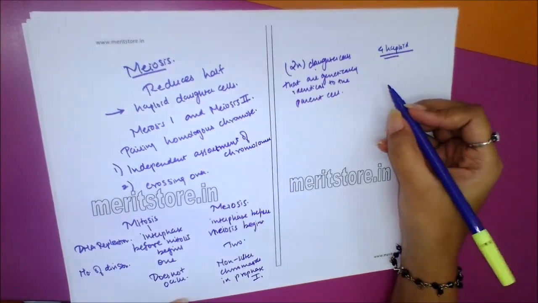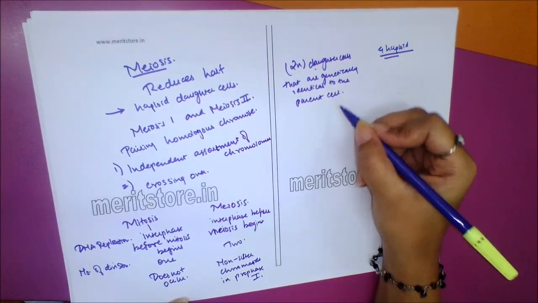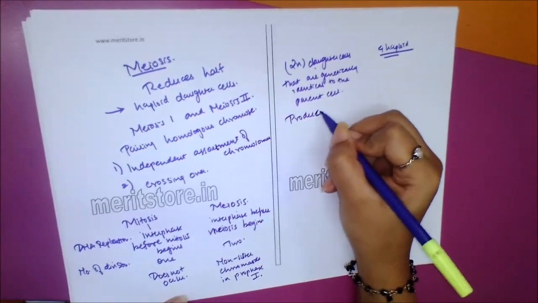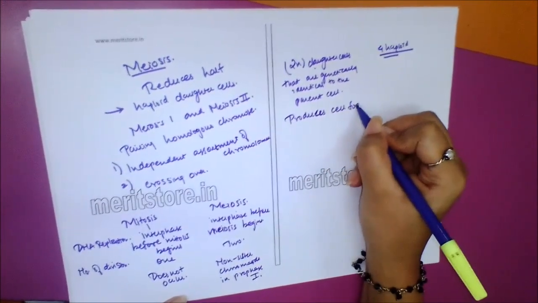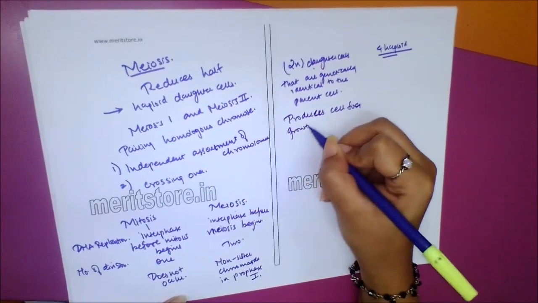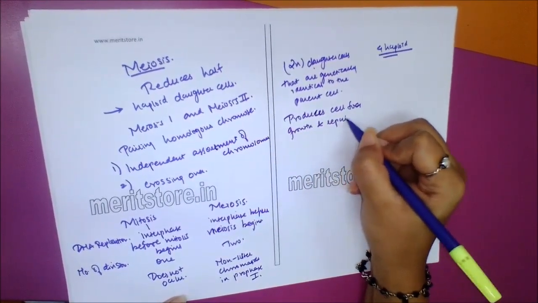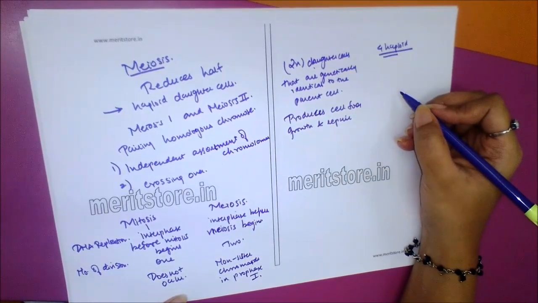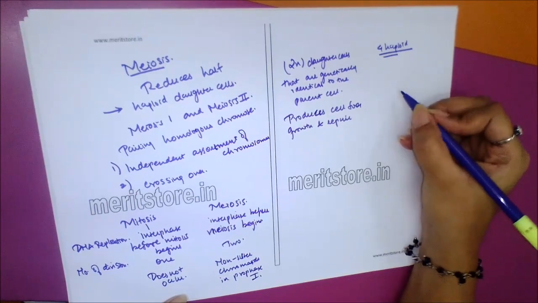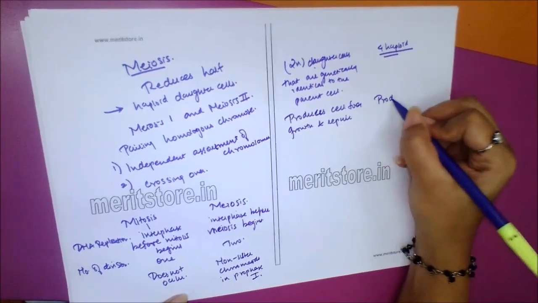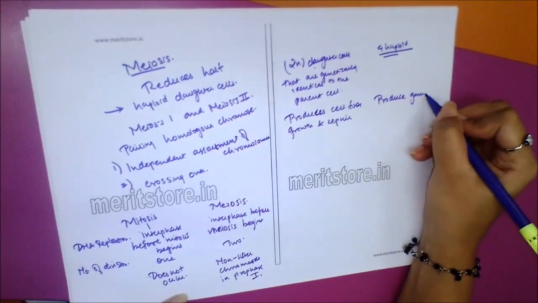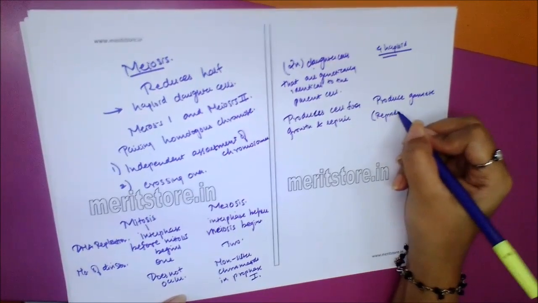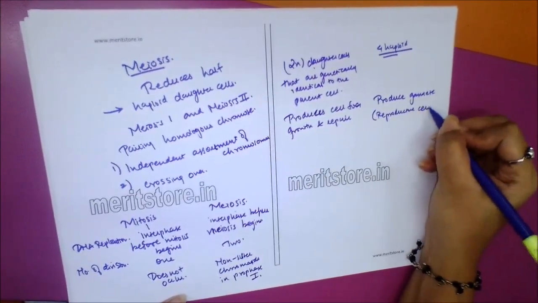Role in the organism's body: mitosis produces cells for growth and repair. Meiosis produces gametes and assures genetic diversity in sexual reproduction. It occurs in reproductive cells, so it produces gametes, that is, reproductive cells.